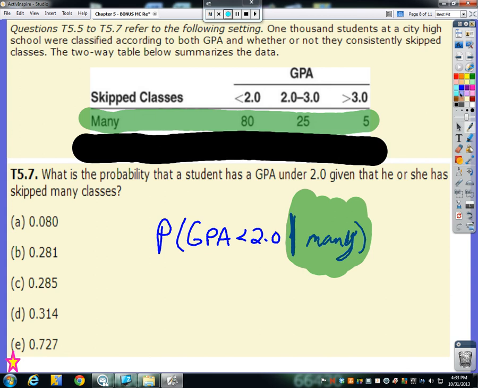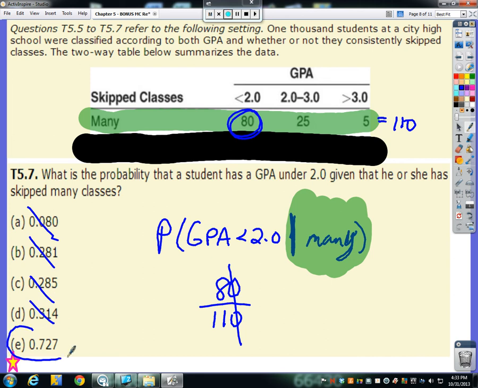Forget about you. So here's our data here. Now with GPA under 2, well, there's 80 people. Out of only these people, not the 1,000, we know we're only dealing with the many-skipped-class people. And altogether there we had 110. So 80 out of 110, well, that's 8/11ths, which, if I'm looking at this, I know has to be greater than 50%. And all of these but one is greater than 50%, so it's got to be E, and that is the right answer.